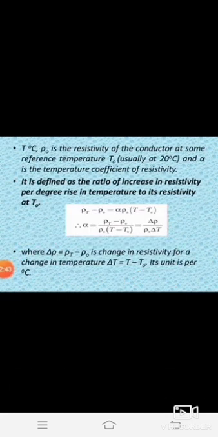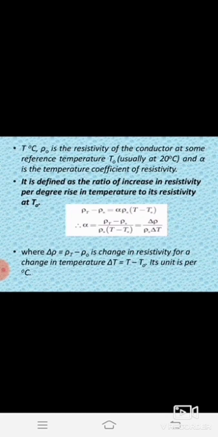Friends, what are the things we discussed? T is the temperature in degree Celsius, rho naught is the resistivity of the conductor at some reference temperature, T naught is usually 20 degrees Celsius, and alpha is the temperature coefficient of resistivity. Already I taught you.